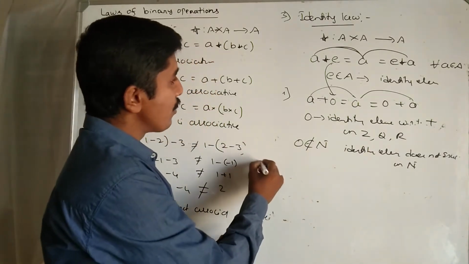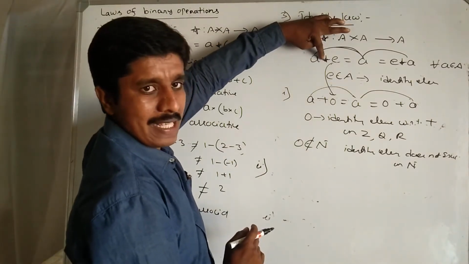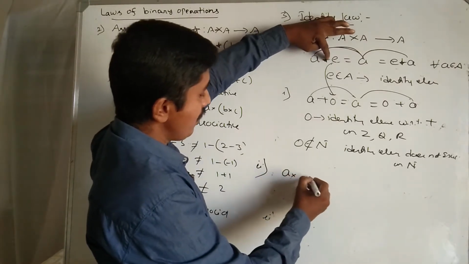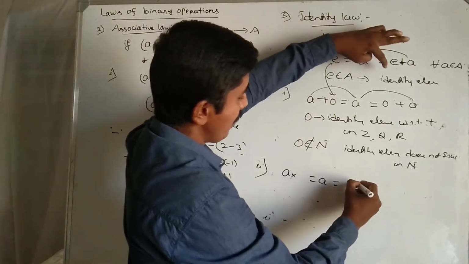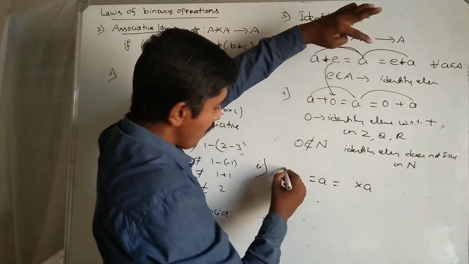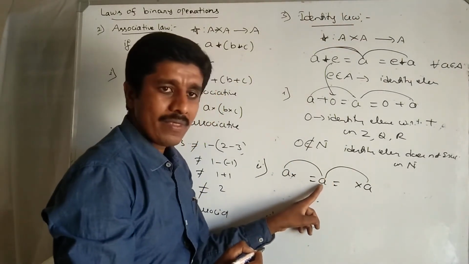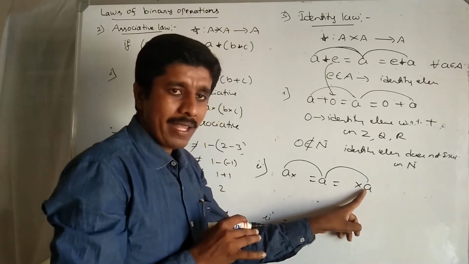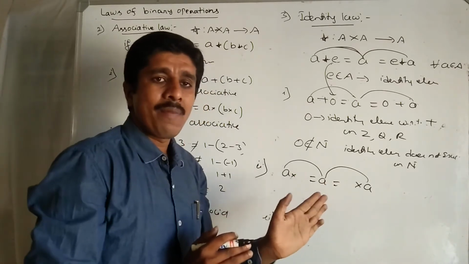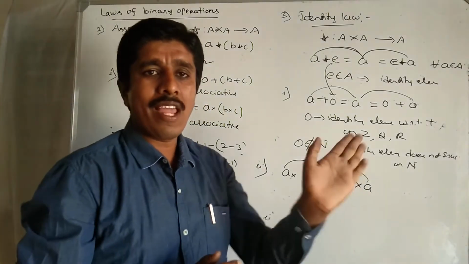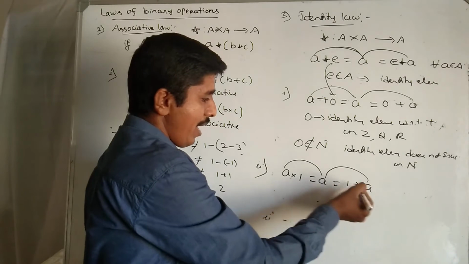Next, with respect to multiplication, if you take star replaced by multiplication, what about E? A times E equals again A. Which element multiplied with A gives A itself? Clearly any element multiplying with 1 equals the element itself. A into 1 equals A. A into 1 or 1 into A equals A.